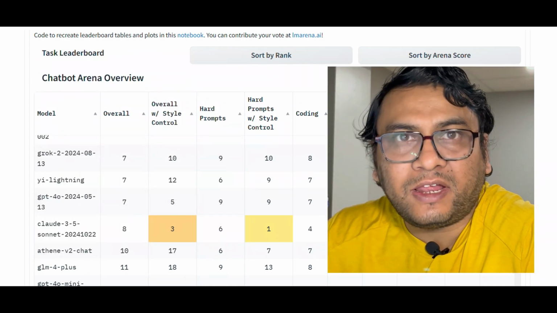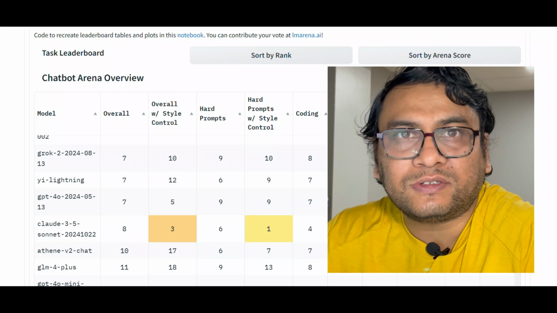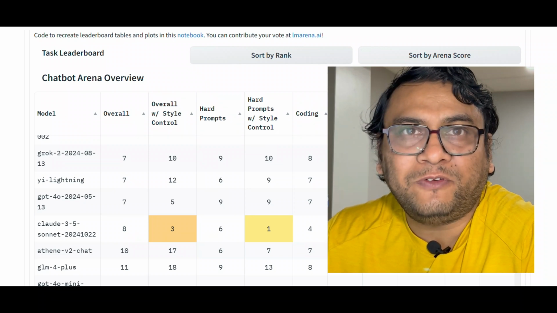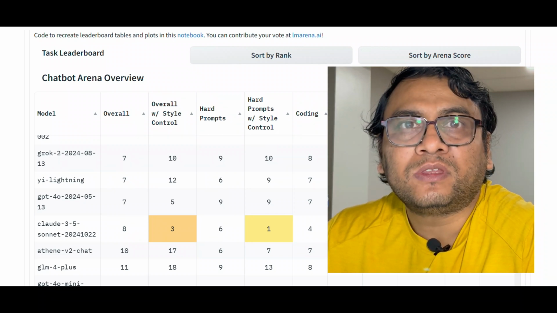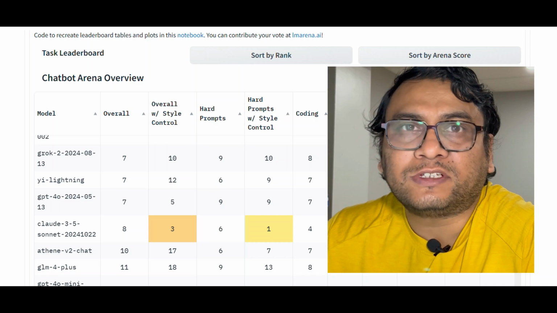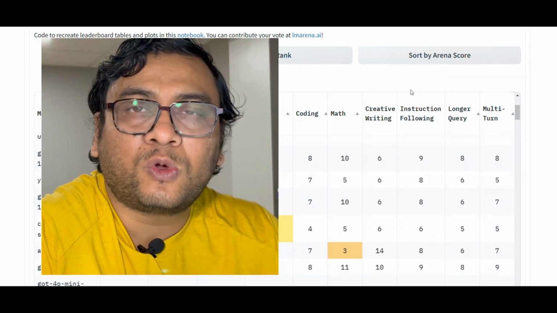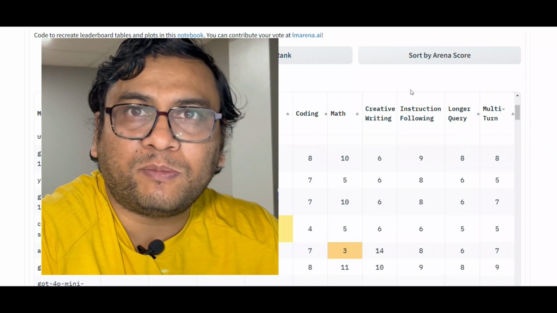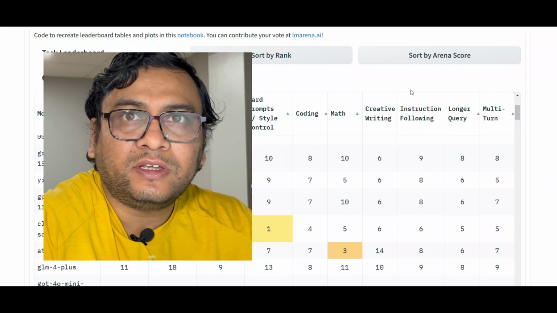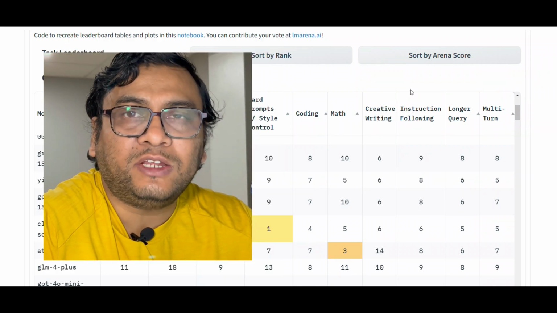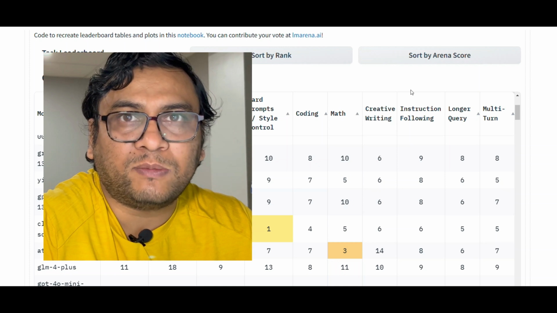The second and last point on the limitations, what I feel, is absolute versus relative scoring. Relative scoring doesn't reflect the true score of each model at any point of time. So I think we still need to have an absolute score for each of the models based on certain references.